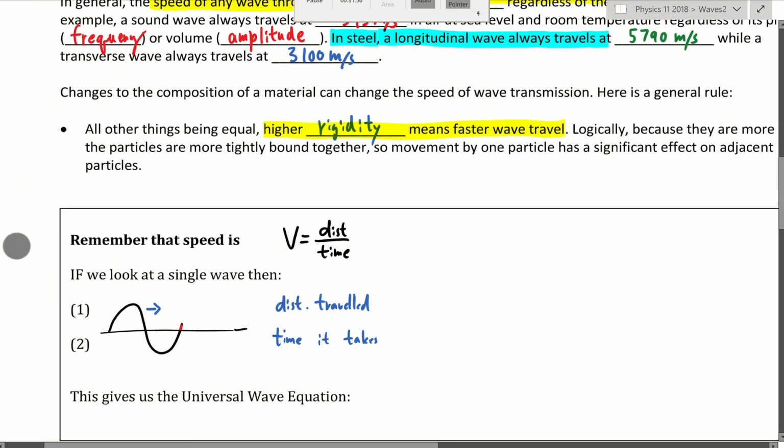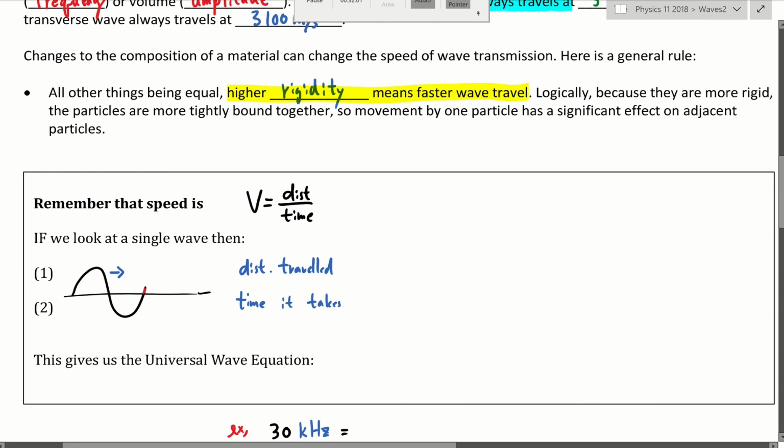Okay, so now the reason why, when you think about it, is actually quite straightforward. If the system is more rigid, for example, like a solid piece of rock, that means those molecules are closer together to begin with. Then moving one molecule will affect its neighboring molecule much more rapidly because they are already close together. Whereas air molecules are very far apart to begin with. So even though you are trying to disturb the molecule from one end, it takes time for that disruption to travel to the next group of air molecules next to it, because there are huge gaps in between that the air molecule has to go through.